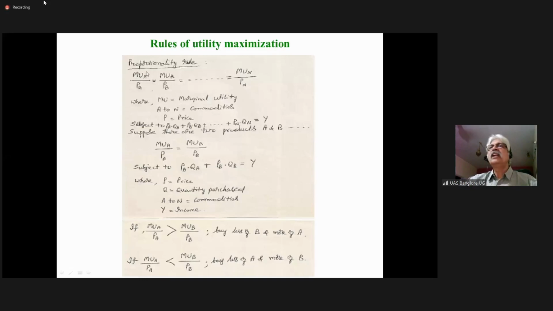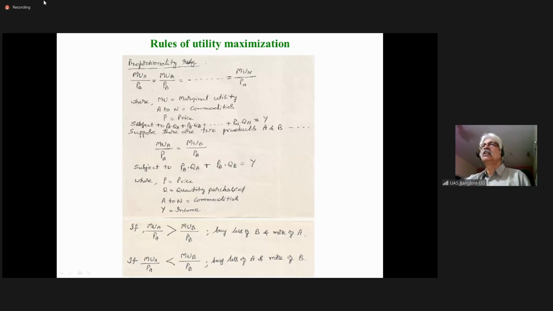The marginal utility from A, maybe this is coffee. Marginal utility from B, maybe this is pencil. Marginal utility from N, maybe this is book, divided by price of coffee, price of pencil, price of book. So when all of them are equal, the consumer is in equilibrium.